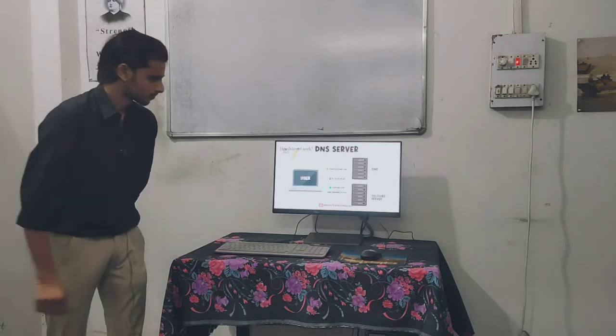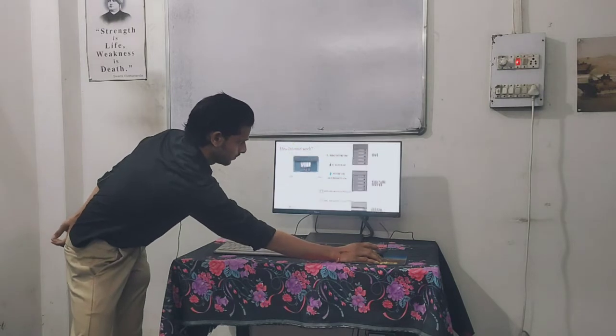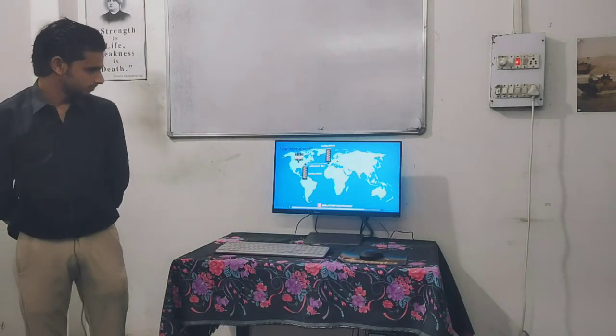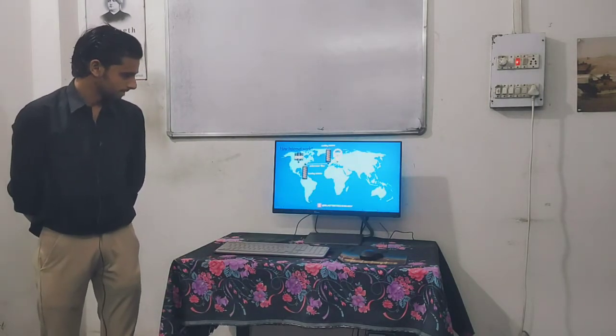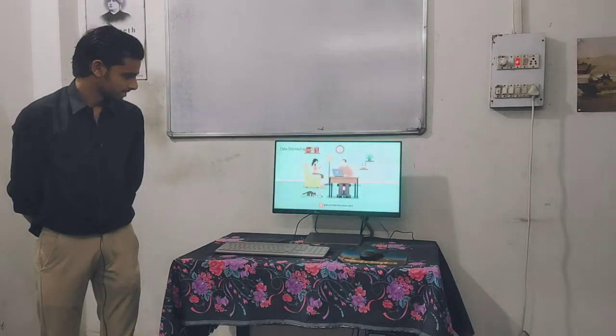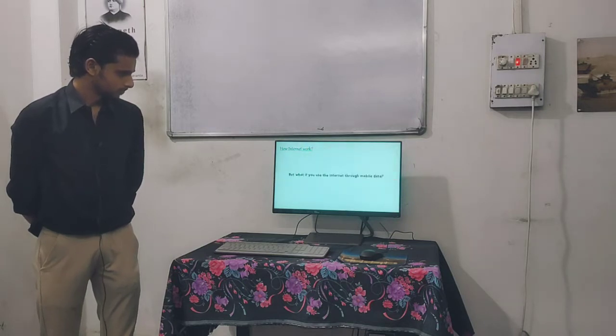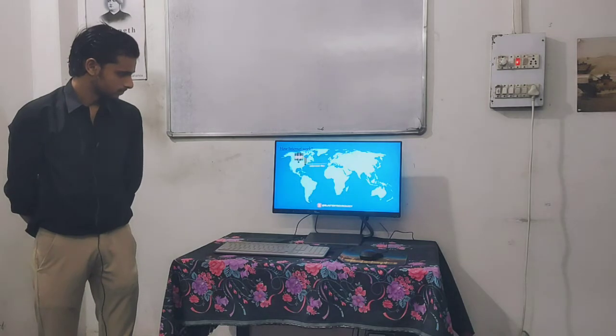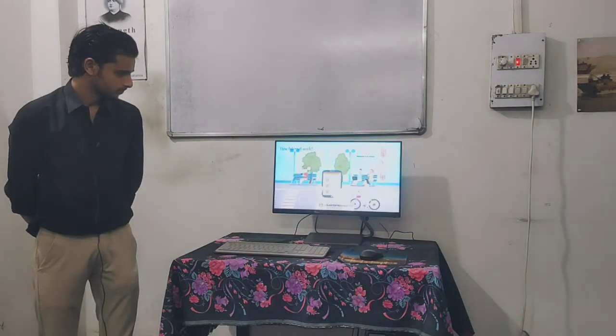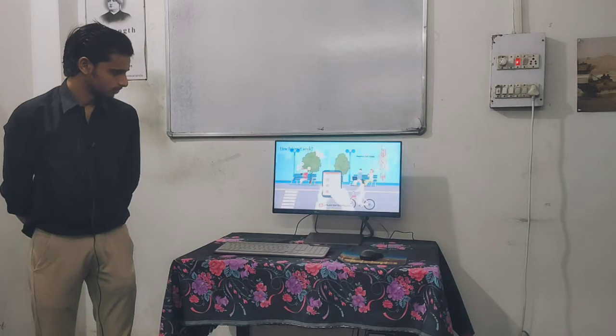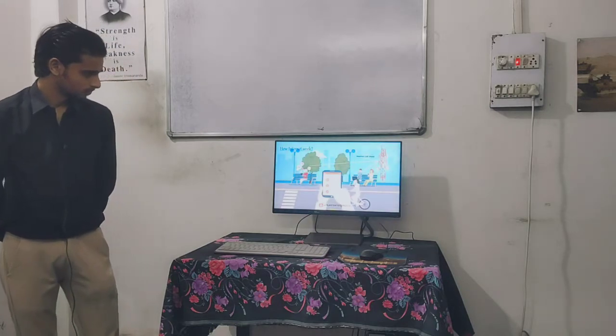From here, the data is transmitted to the respective server, and the data transfer to you starts. The data flows through the fiber optic cable system in the form of light pulses and thus reaches your router. From here, the data is transmitted by the router in the form of electrical signals via internet cable or Wi-Fi. But what if you use the internet through mobile data? Well, the signal is transmitted through the same optical cables to a cell tower, and from here the internet is transmitted to you in the form of electromagnetic waves.